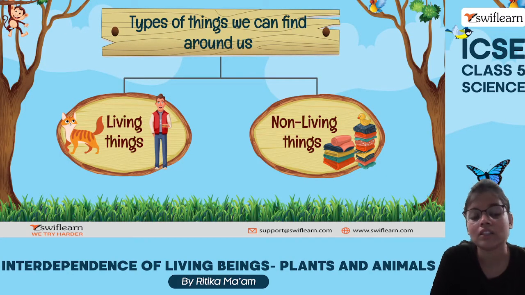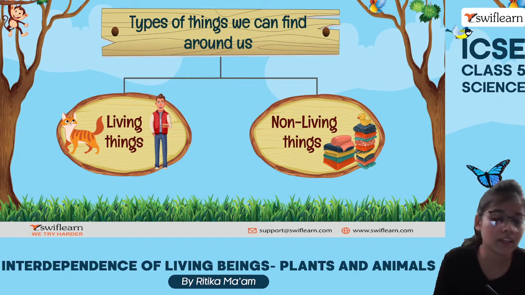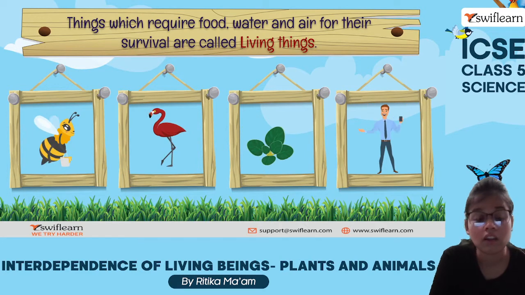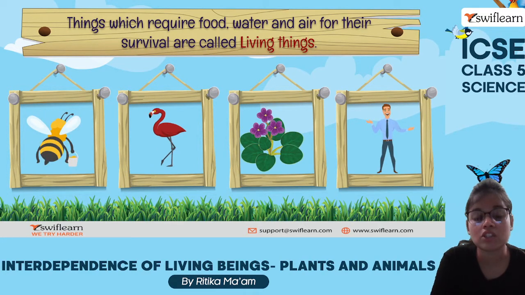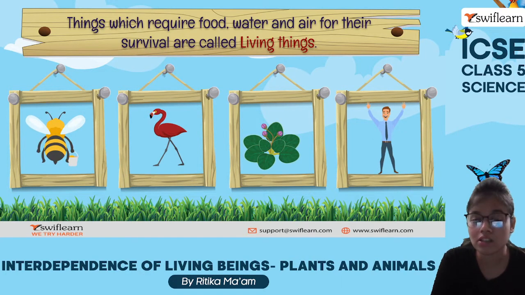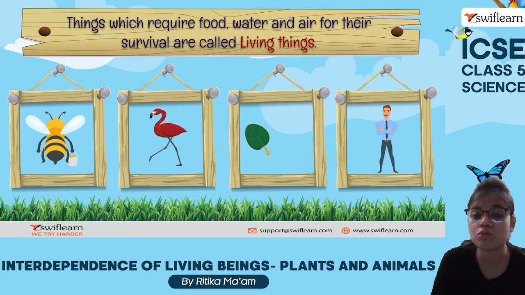And what are the things that we can find around us? It can be living things like some animals, like trees, like herbs, etc. We can also find non-living things like, let's say, table, chair, houses, roads, etc. Okay, so our environment consists of two things, living things and non-living things. Now, what are living beings? These are those things which require basic things such as food, water and air to survive, to live.